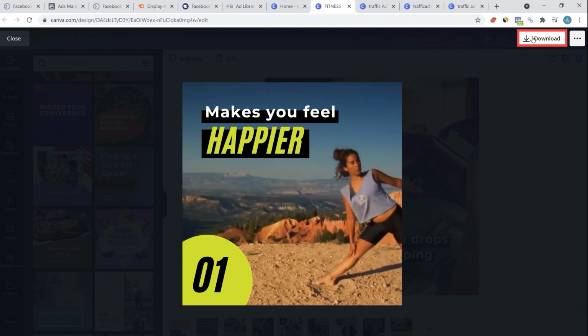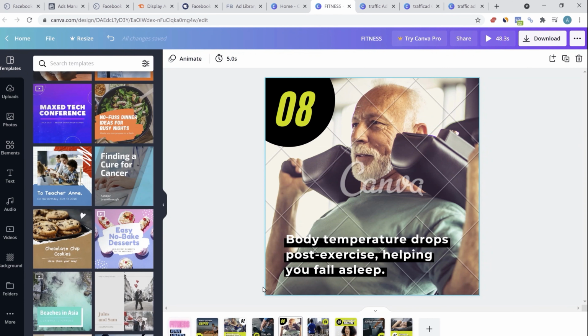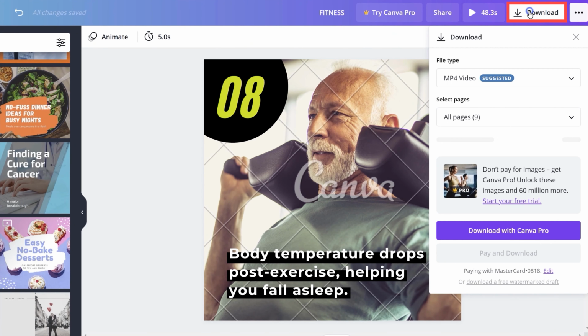You can also download it from here. This really makes the ad creation process very easy. And if you have finalized the ad, you can download it by clicking here, download. Make sure it's MP4 video.